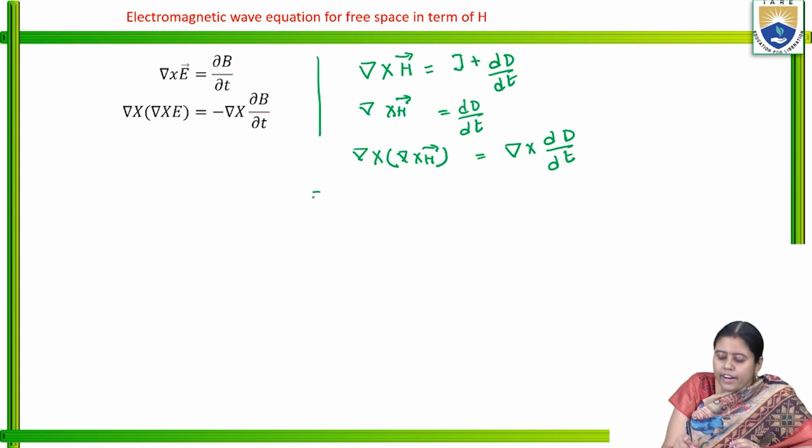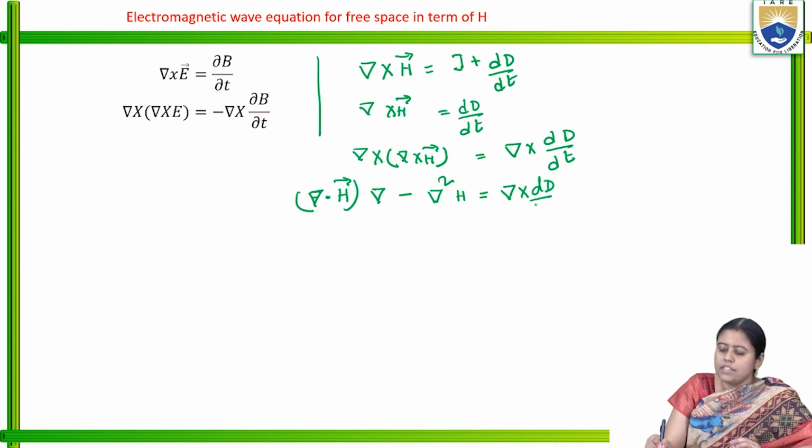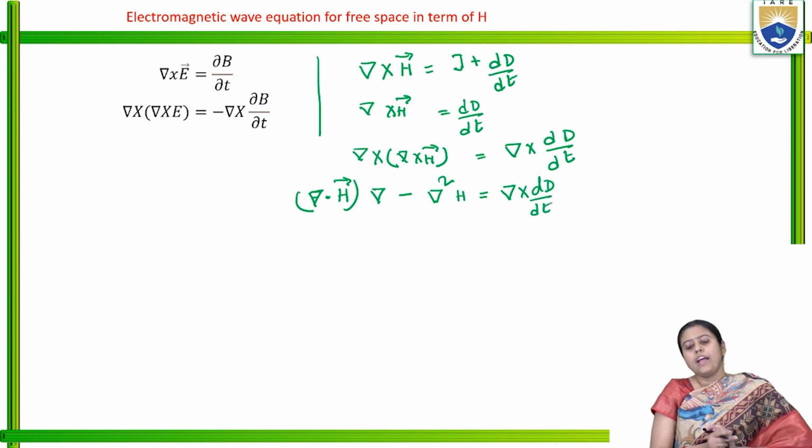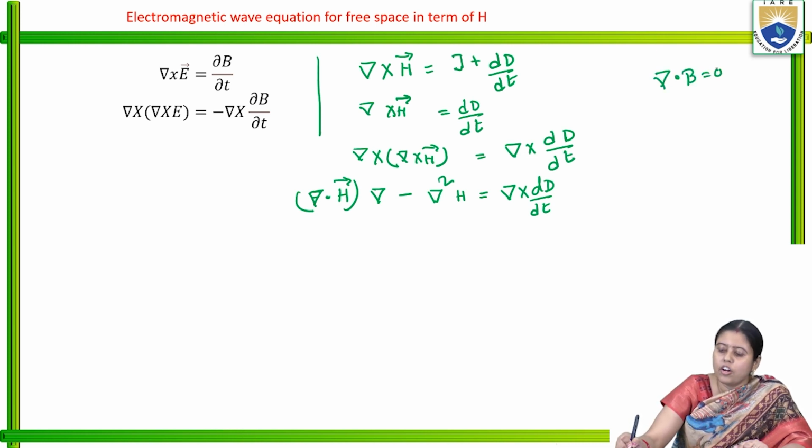So again it will come: grad (grad dot H) minus grad square H is equal to grad cross del D by del t. Now again, from the second Gauss law, we know grad dot B is equal to 0.